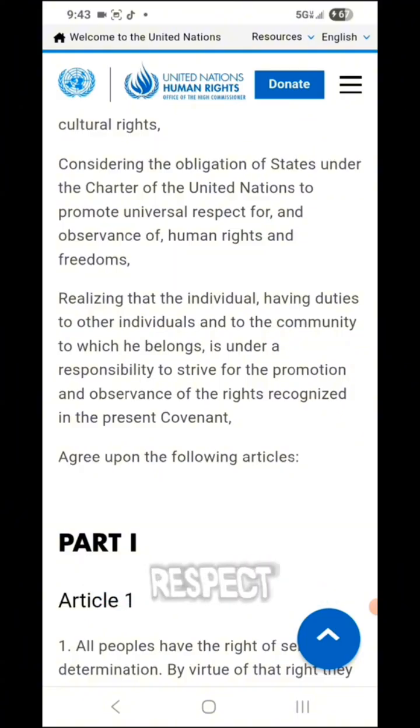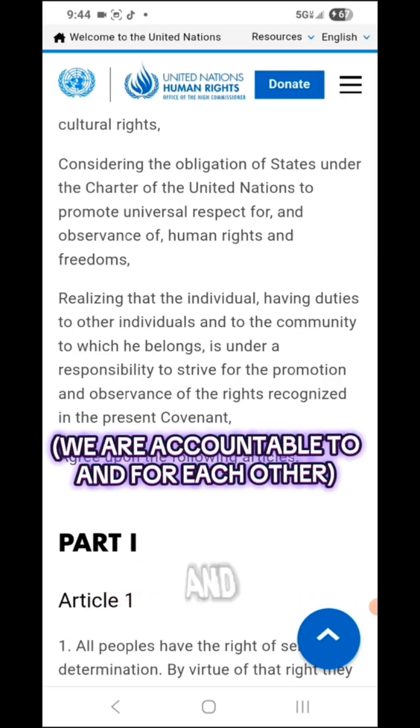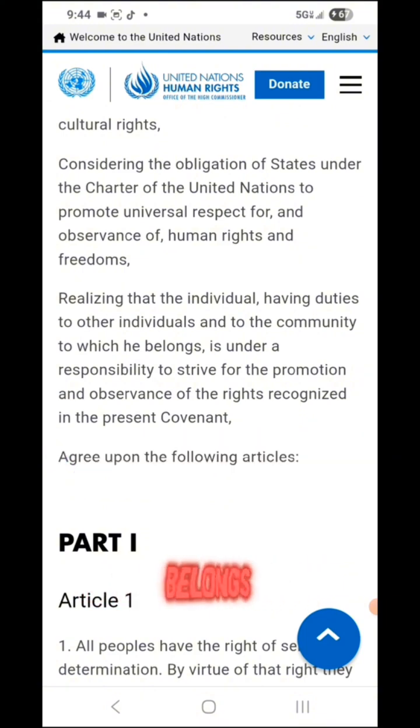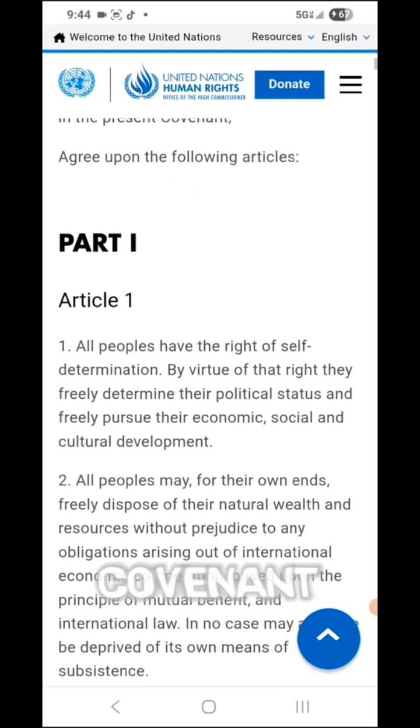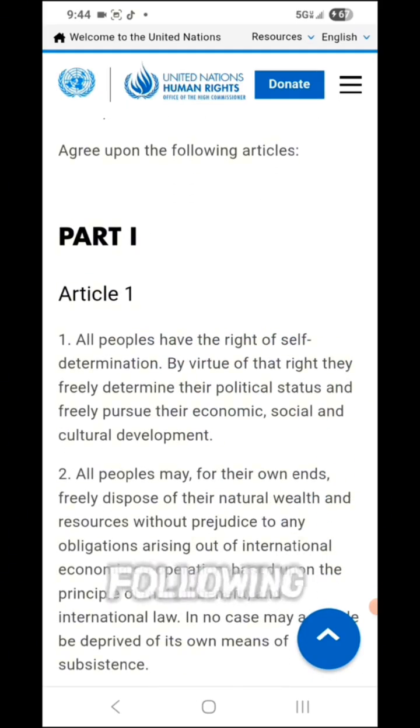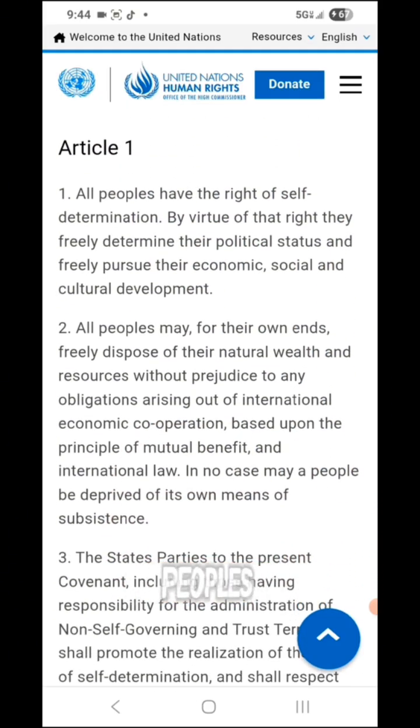considering the obligation of states under the Charter of the United Nations to promote universal respect for and observance of human rights and freedoms, realizing that the individual having duties to other individuals and to the community to which he belongs is under a responsibility to strive for the promotion and observance of the rights recognized in the present covenant. Agree upon the following articles. All peoples have the right of self-determination. By virtue of that right, they freely determine their political status and freely pursue their economic, social, and cultural development.